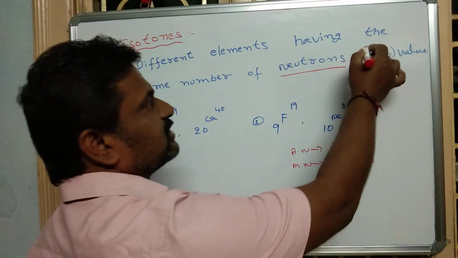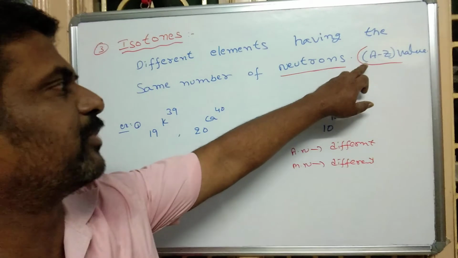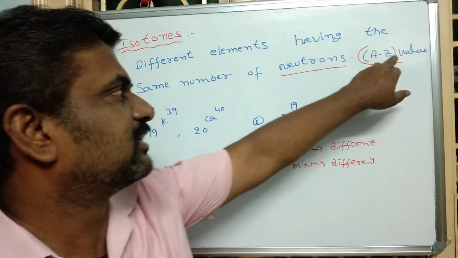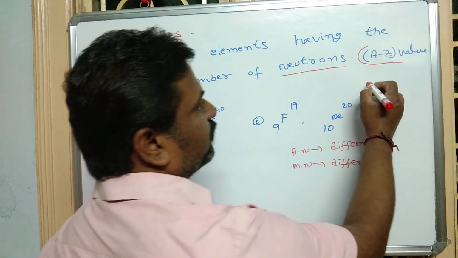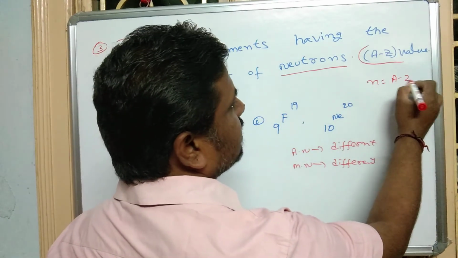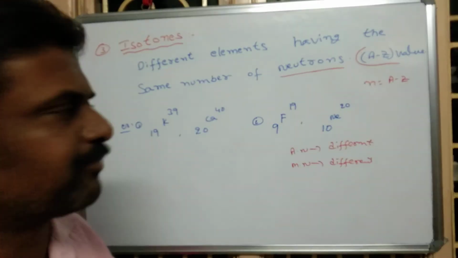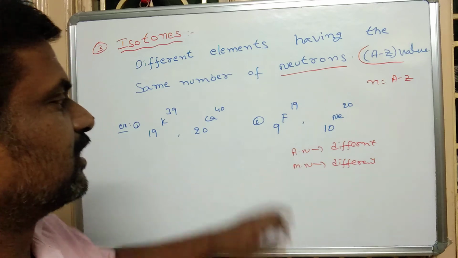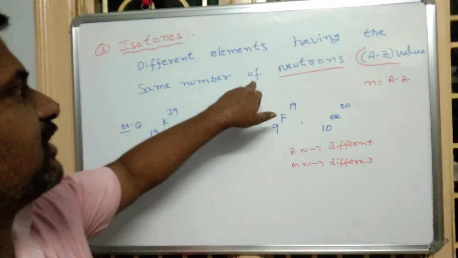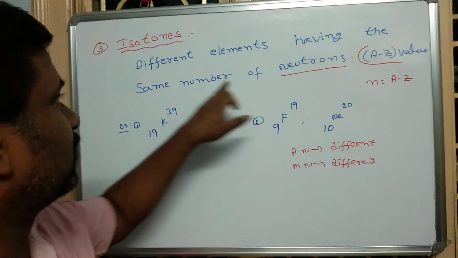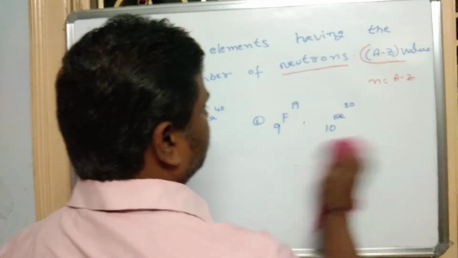How to calculate the number of neutrons? A minus Z. A is the atomic weight or mass number, and Z is the atomic number. So the number of neutrons N is equal to A minus Z. To calculate the number of neutrons, we use the formula N equals A minus Z. Elements with different atomic numbers and different mass numbers but the same number of neutrons are called isotones. Now we discuss the examples.